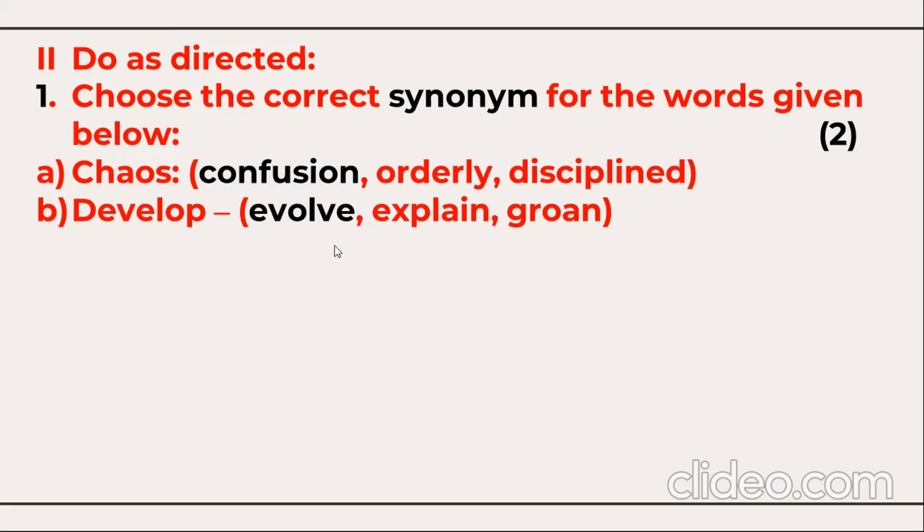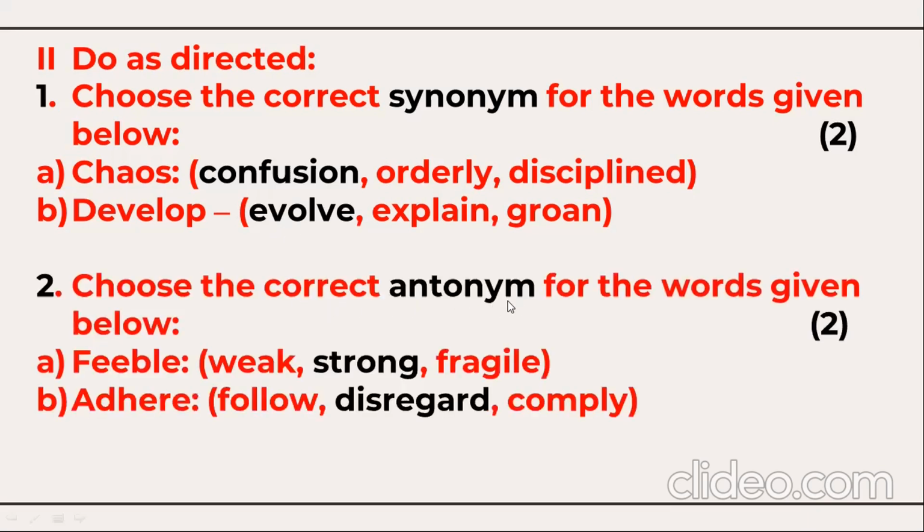Synonym of develop is evolve. Next, choose the correct antonym. Antonym means the opposite meaning. Feeble, the antonym of feeble is strong. Adhere, antonym of adhere is disregard. So this is how synonyms for 2 marks, antonyms for 2 marks.